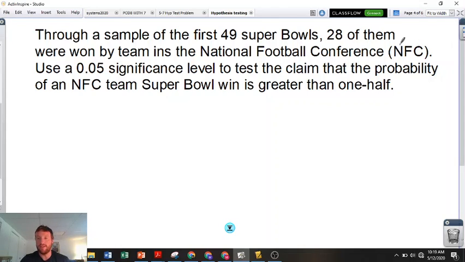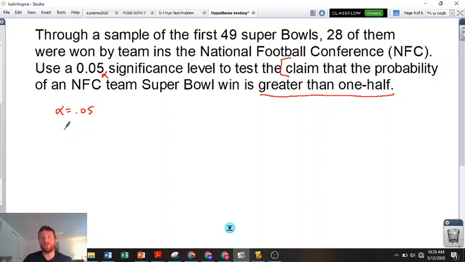So there's 2 leagues in the NFL. Use a 0.05. There's our alpha. Significance level to test the claim that the probability of an NFC team Super Bowl win is greater than 1/2. I'm going to underline greater than 1/2 because I think we found our claim. So alpha is 0.05. What else can we pull from this?